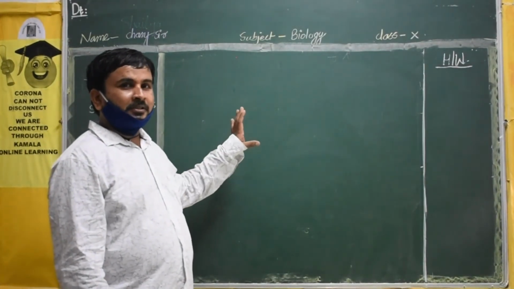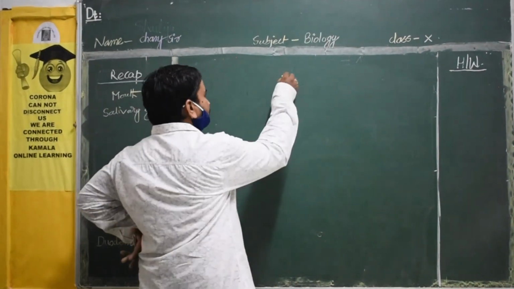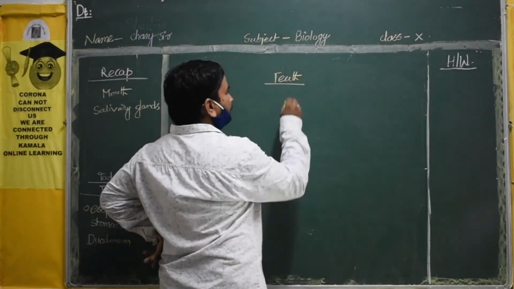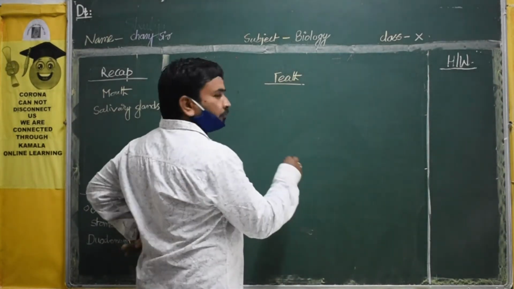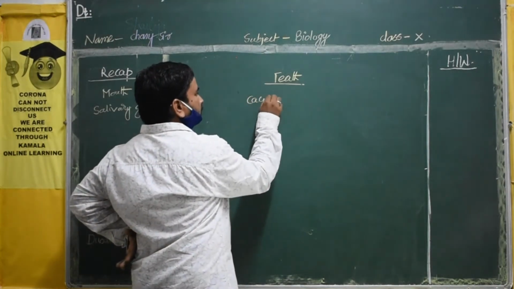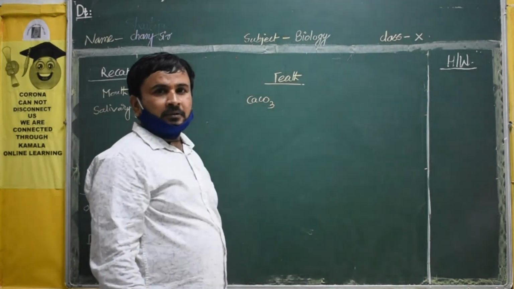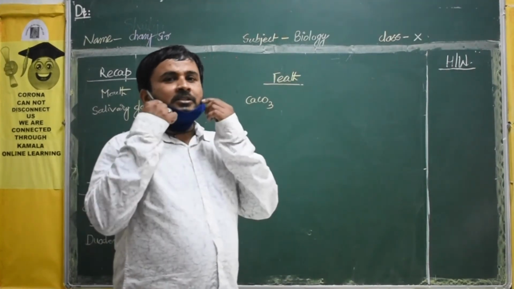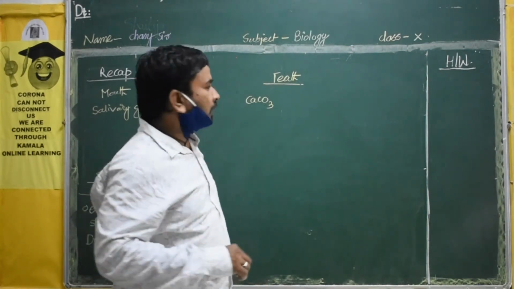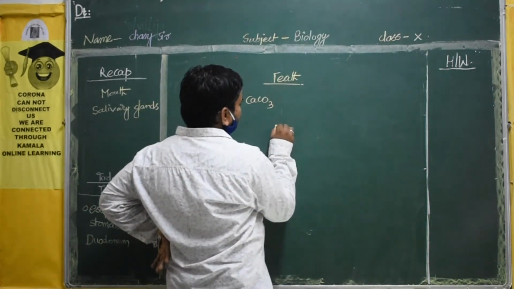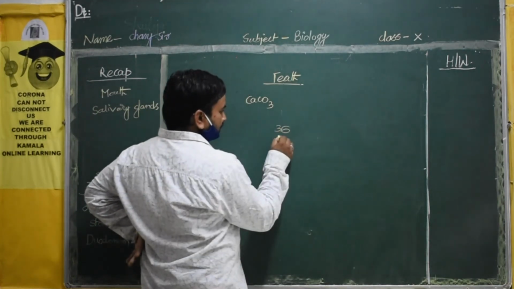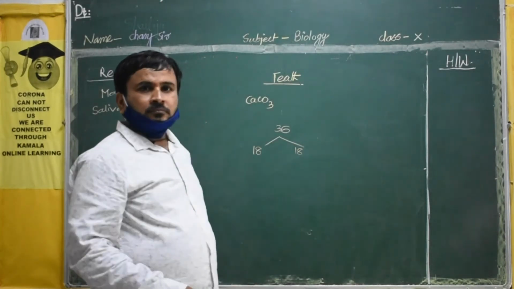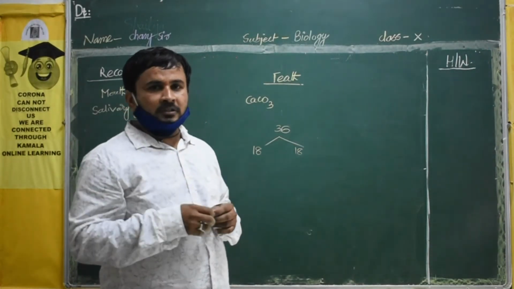Children, previously we have discussed the topic that is teeth. If you see the teeth, they are made up of calcium carbonate. It is nothing but a bone type. It attaches to the lower jaw and upper jaw. How many teeth are there? 36. Upper jaw 18 and lower jaw 18.